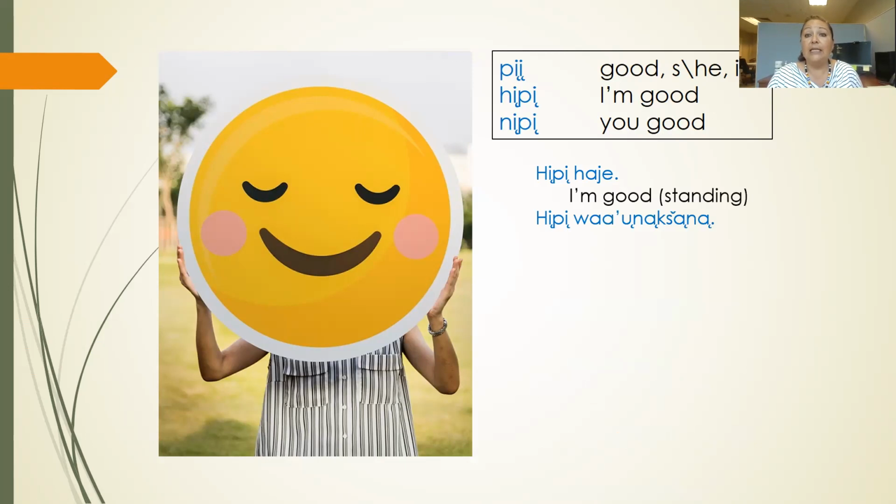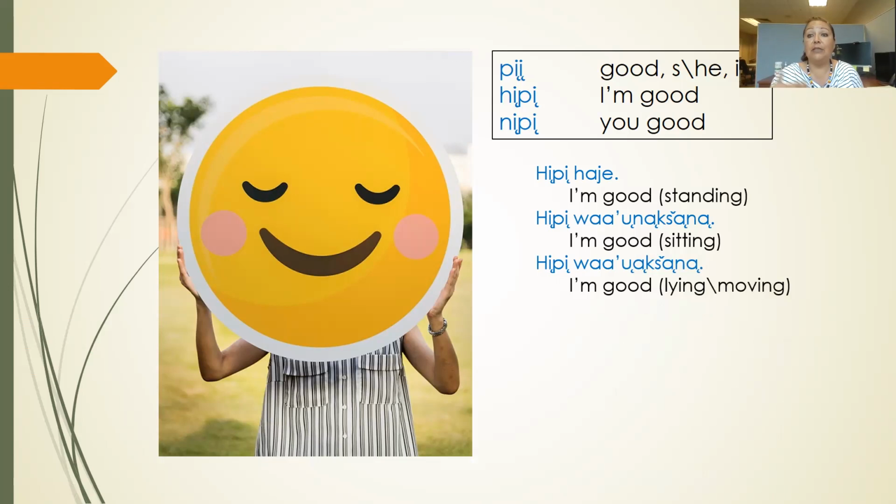Okay, if you say him pi wa unangshana, it means I'm good as I'm in a sitting position. That nunk means sitting, and the shana is a statement. If you say himpi wa uang shana, it means I'm good as I'm either lying down or I'm moving horizontally.